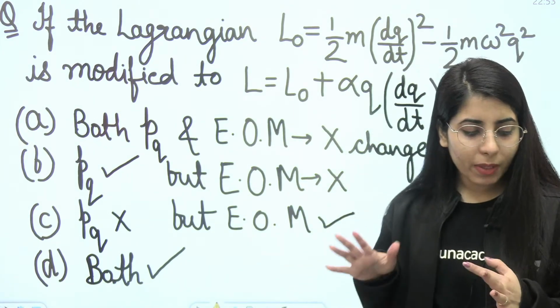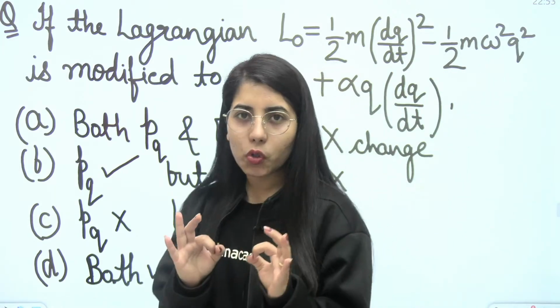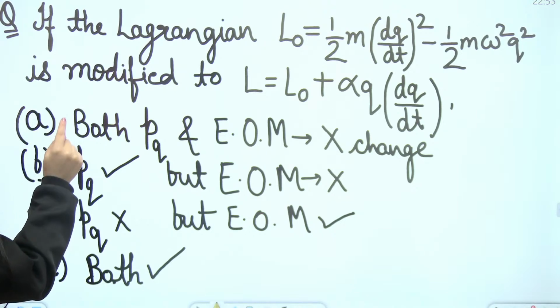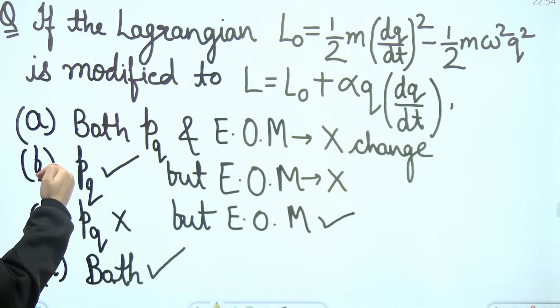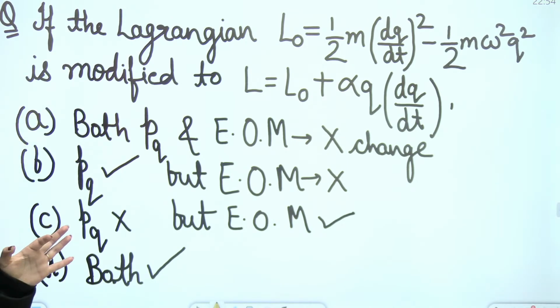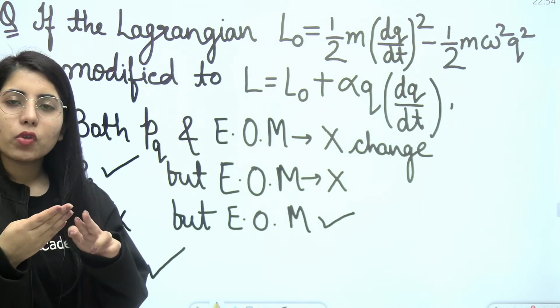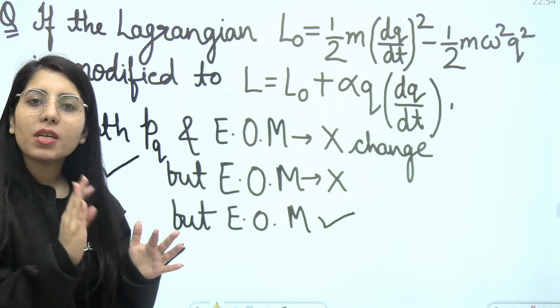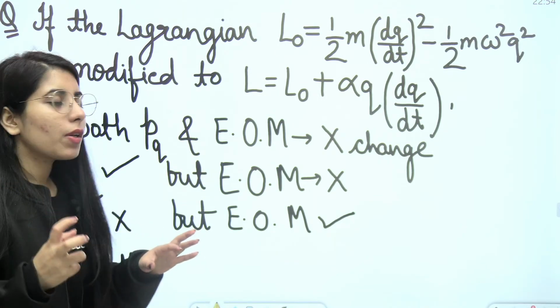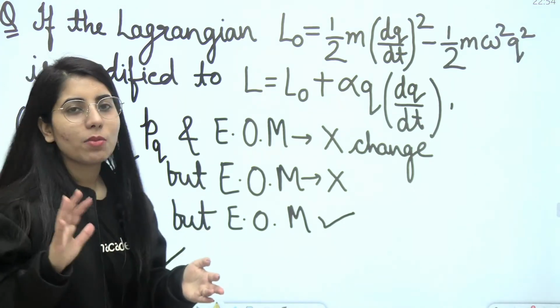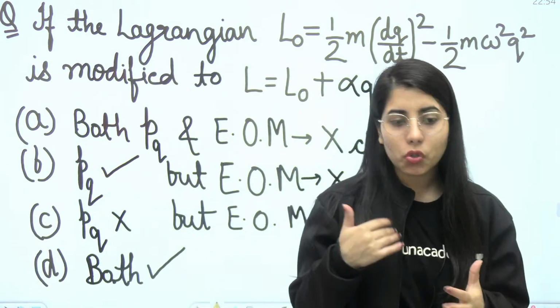And guys, this time in the GATE exam, you are going to have the M.Sc type questions too. So instead of writing the options in this manner, we can write like PQ changes, PQ does not change, then equation of motion changes, equation of motion does not change. That's how I can make the 4 options, and out of those 4 options, any 2 can be correct. Then it will be an M.Sc type question. So I can even make changes in these options and it will become M.Sc type. But right now, let's keep it the same. I'm just telling you how the M.Sc type questions you can get.